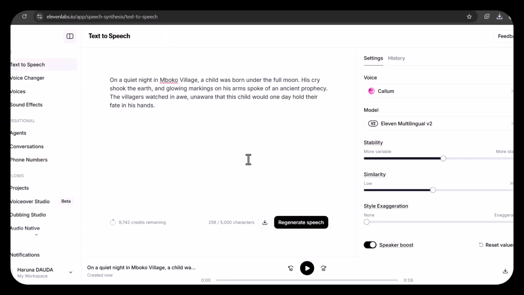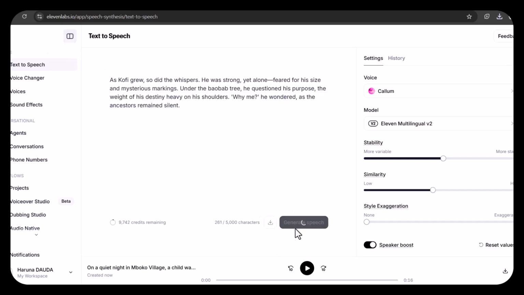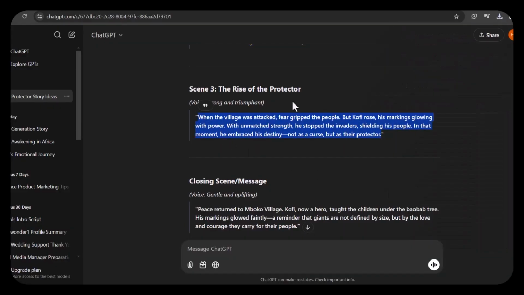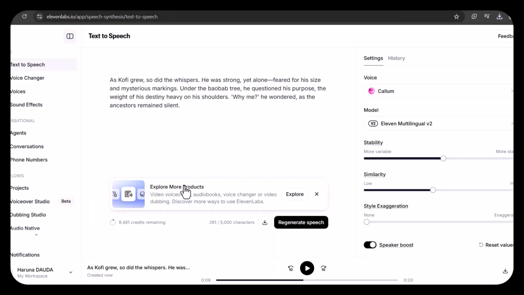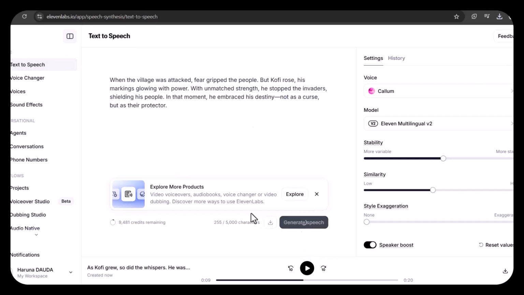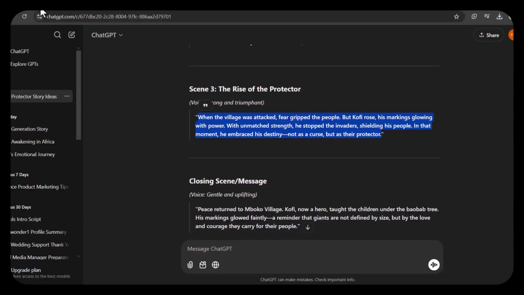Copy it, bring it in here, paste it, generate it, download it again, then move into the third scene, copy it and take it into ElevenLabs again. Click generate speech. Download it quickly. Then the closing scene.